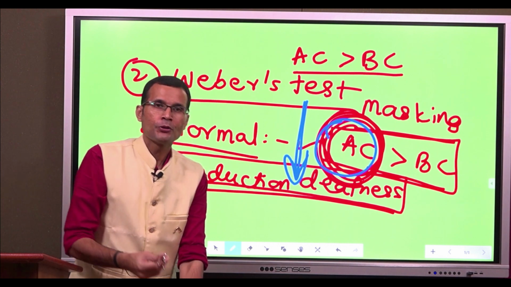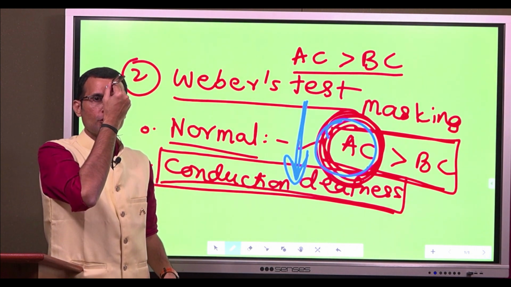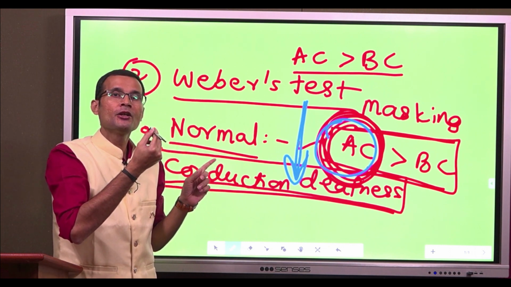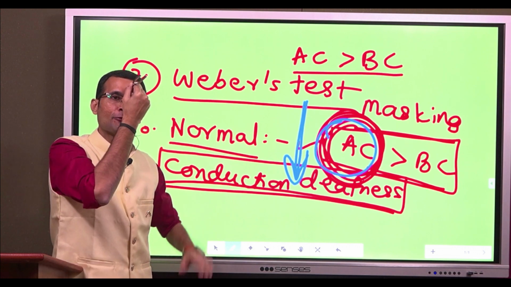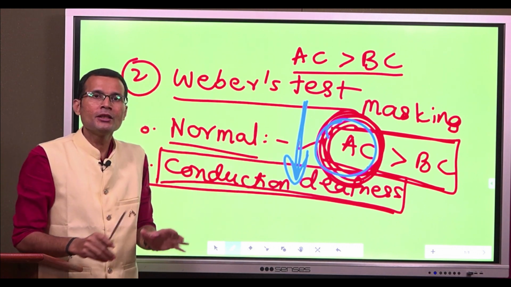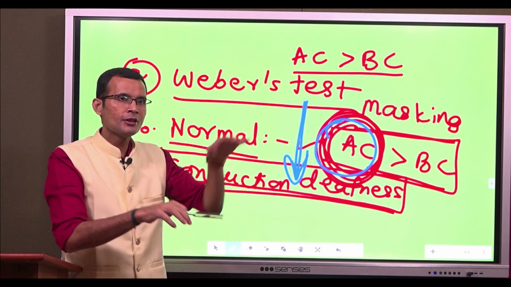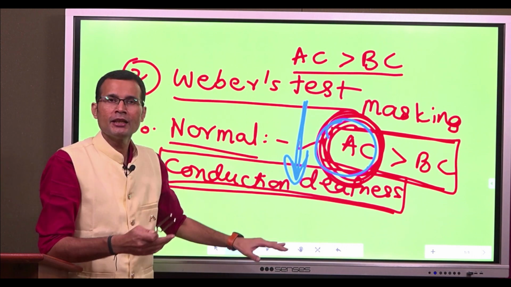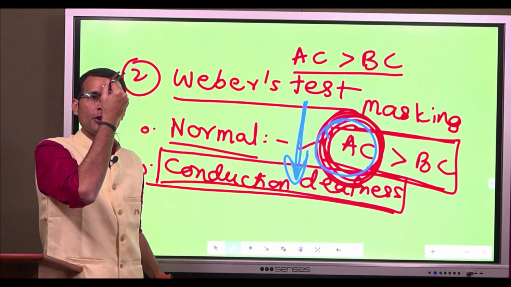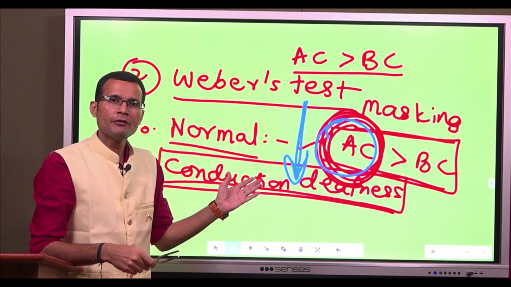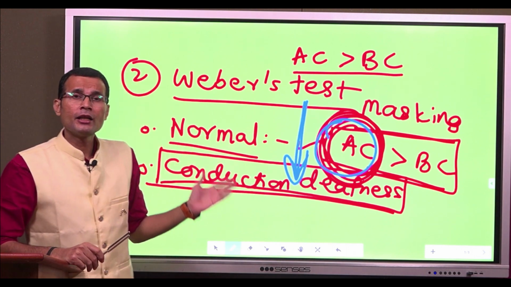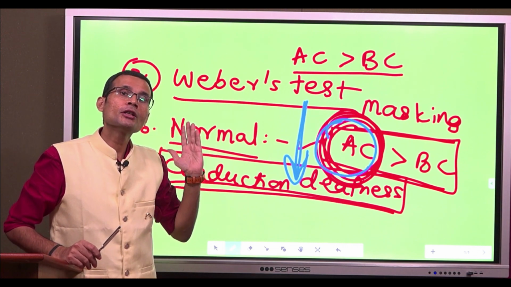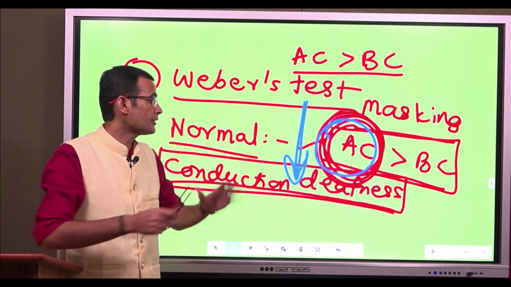And therefore, when you place the vibrating tuning fork on the bone, the sound will be heard better on the diseased side where the air conduction has gone down and therefore bone conduction has become prominent. Normally the bone conduction was masked by the air conduction. Now the air conduction has gone down, so bone conduction has become prominent. That masking effect is gone. Therefore when you place the tuning fork over here, left side conduction deafness, bone conduction becomes prominent. The subject says, I hear better on the left side, the diseased side. That means this is a conduction deafness.